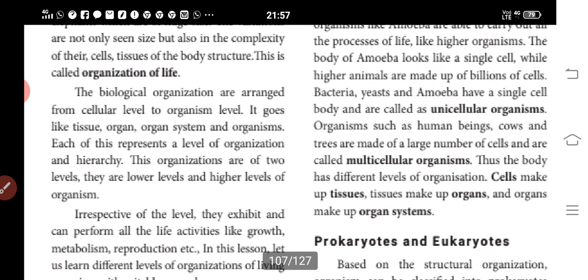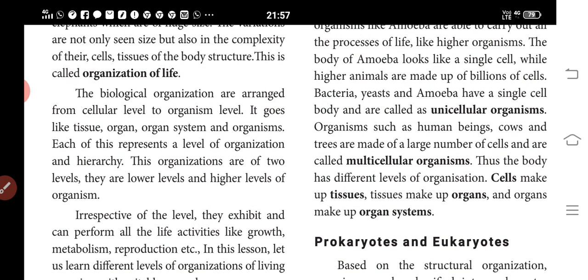Next, biological organization is arranged from the cellular level to the organism level. It goes like cells, tissues, organ systems and organisms. Each of these represents a level of organization and hierarchy. These organizations are of two levels, lower levels and higher levels. In the organization of life, this is arranged from the cellular level to the organism level, that is, from the smallest to the highest, the largest level.